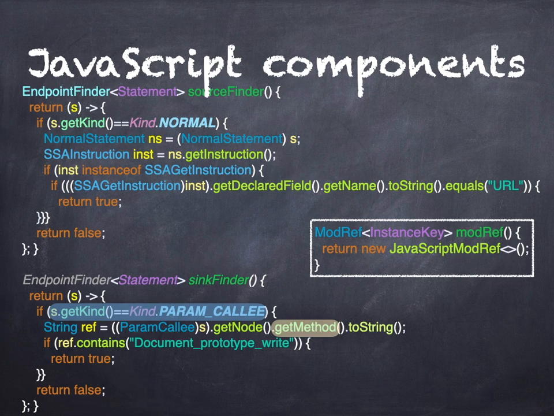And on the other hand, we have sinks. That's the other end of the path. And in particular, in this case, remember there was the sink finder. If you remember from the code, the data all went to document.write. So what we are looking for is calls, the arguments to calls, and this is a param callee, that's the WALA notation for that. And when we have one of those, we ask what method is it, and is it the document prototype write method? That is WALA's model for document.write.